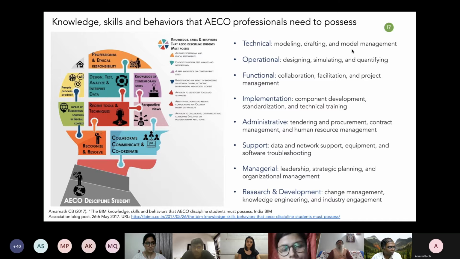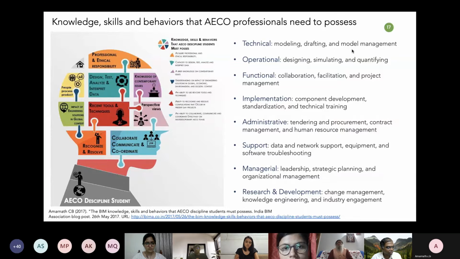Functional skills are more about how you collaborate with other stakeholders, and how you facilitate and ease project management. Implementation is about developing the BIM object libraries, standardizing the implementation, and providing the technical trainings. Administrative skills focus more on e-tendering and procurement, contract management, and how you get the right skilled professionals for the projects. Support is more about data, network support, equipment, and software troubleshooting. Managerial is about leadership, strategic planning, and organization management.